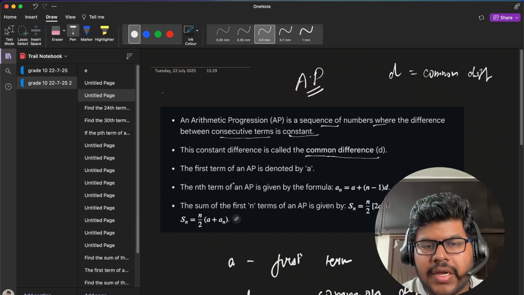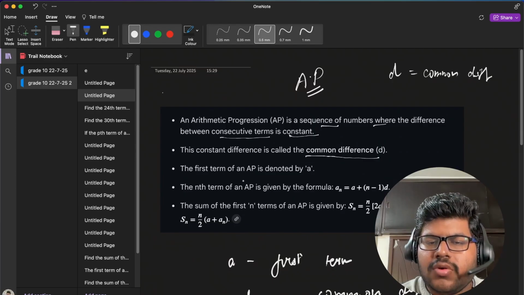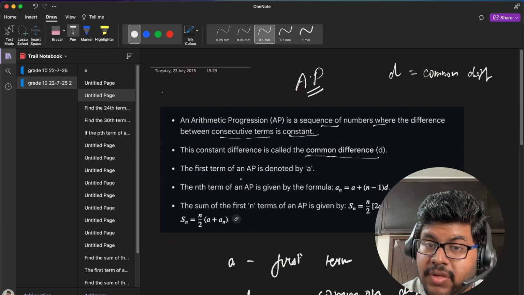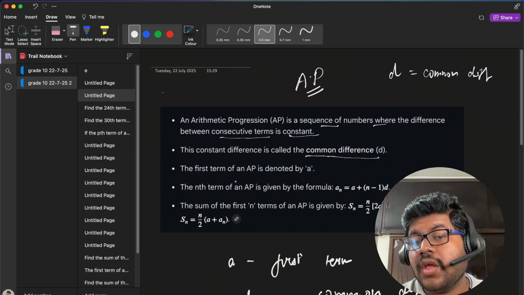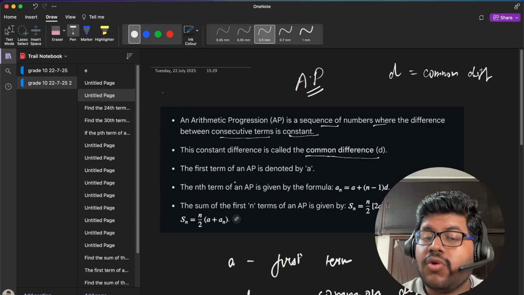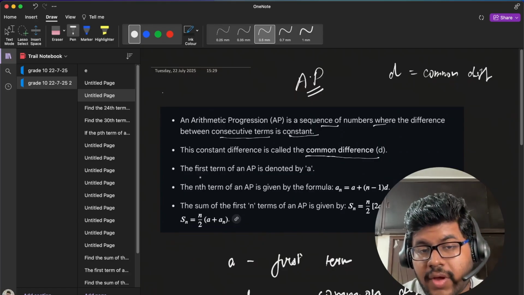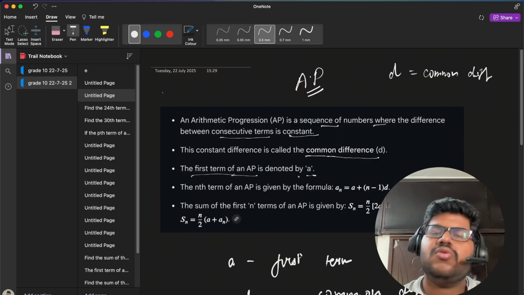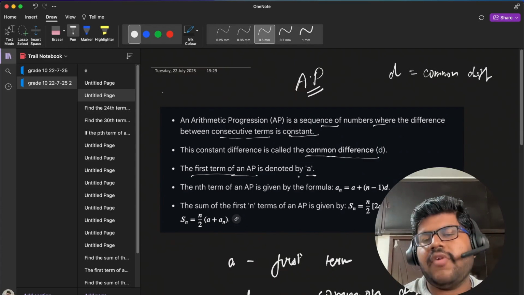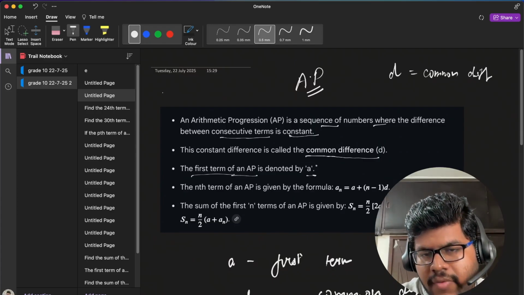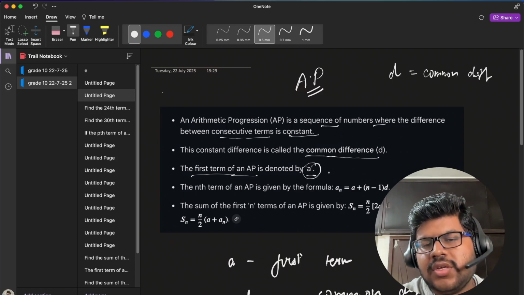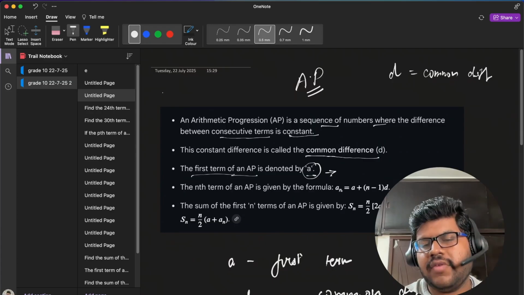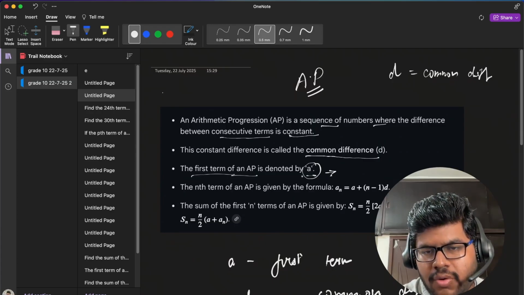Now remember that whenever we talk about an AP, there are certain notations or initial terms we need to define so as to calculate what we want. The notation for the first term is a. You can use any alphabet, but it is recommended that you use a, because it is generalized and used by mathematicians in texts everywhere that the first term should be denoted by a.